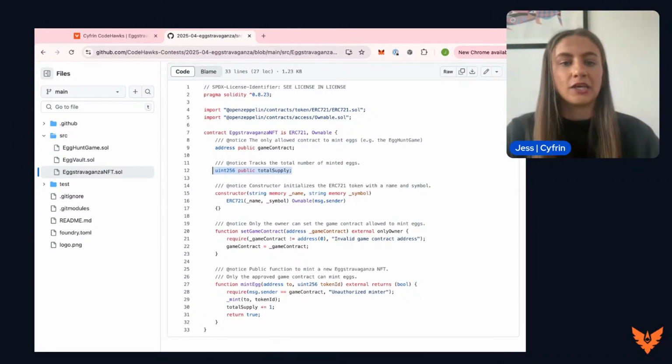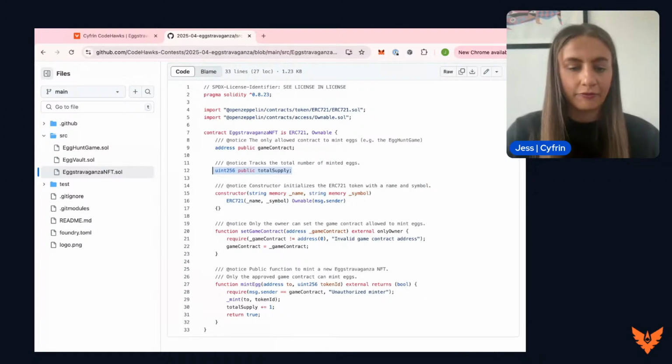Next, we're going into the constructor. This is the function that is called upon deployment, when it's initialized. When we are deploying the contract, we are going to define the name of the NFT and the symbol for the NFT, and they are going to be in the constructor there.